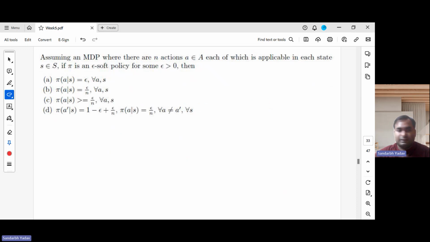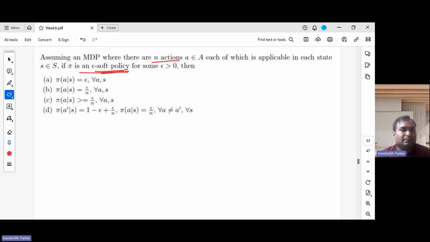Now the question is, assuming an MDP with n actions, each of which is applicable in each state. So all the actions are applicable in all the states, and pi is an epsilon soft policy for some epsilon greater than zero.